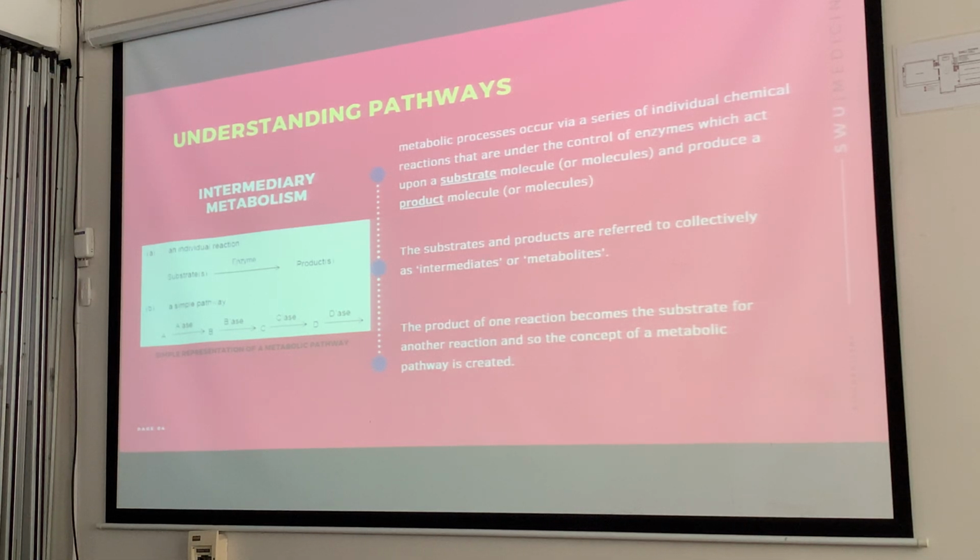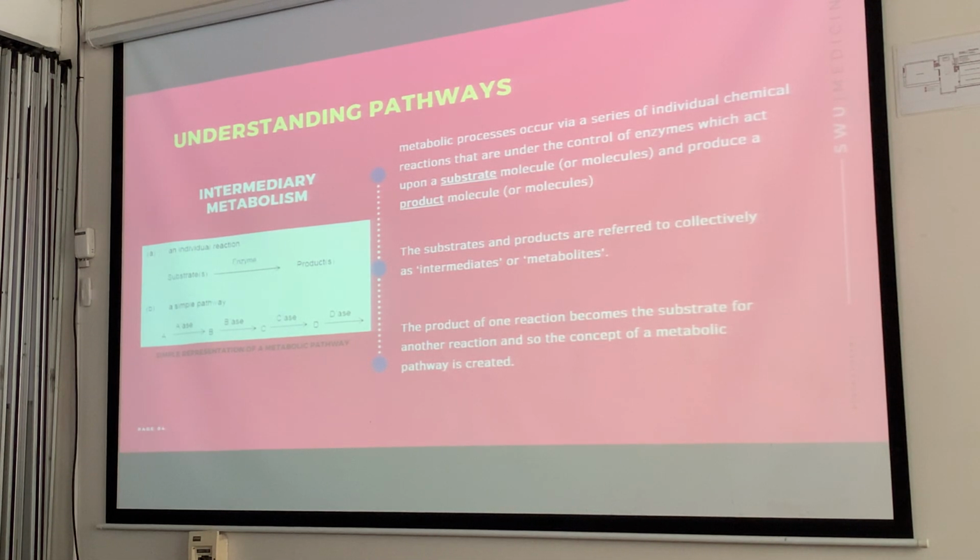A chemical reaction is not a pathway. Correct? You need what? A series of individual chemical reactions. And usually these are under the control of enzymes. They could act as catalysts, okay? Wherein the substrate molecule will produce a product.